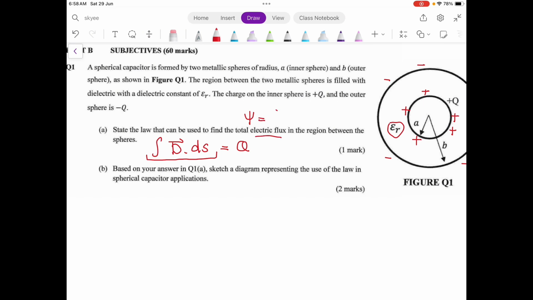Because this is equal to the integral of D dot dS. So the answer is Gauss law.